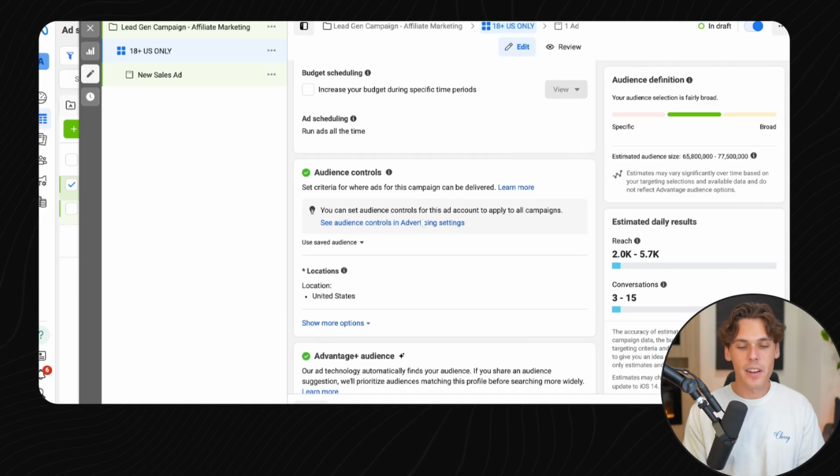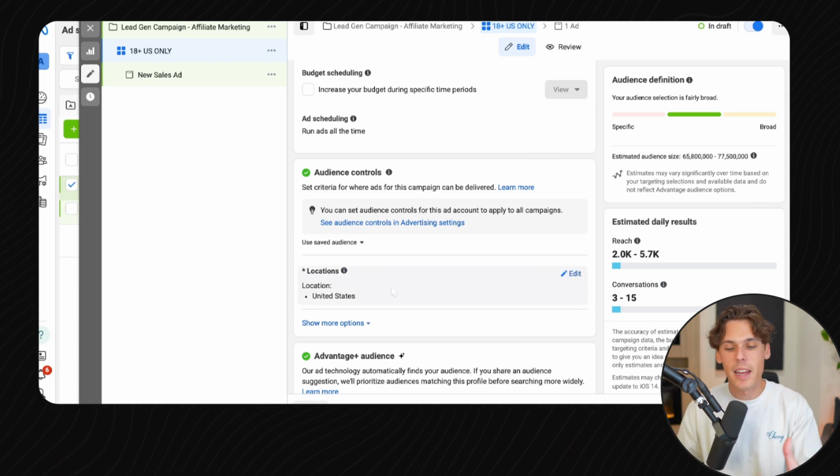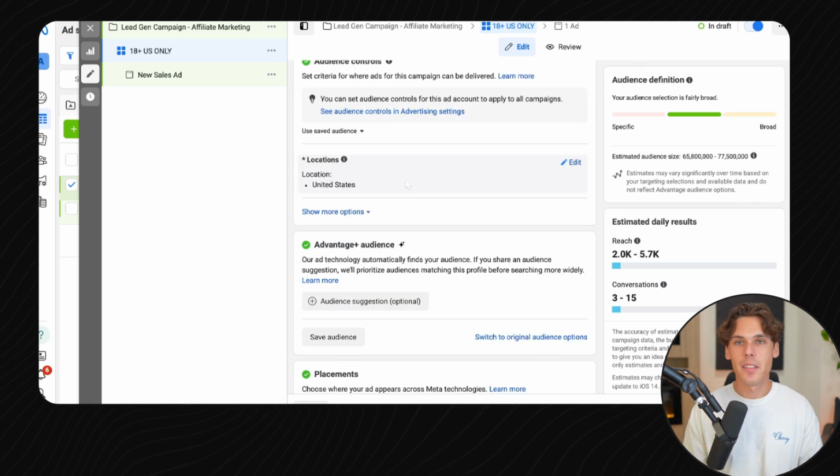Now scrolling down to audience controls, this is where you set up your targeting. So your locations, ages, and things like that. So again, if you are a personal trainer in Scottsdale, you would go and edit here and choose Scottsdale only. I only want to show it to Scottsdale people. Makes the most sense. But if you've got a product that can be sold across the world, you can open this up worldwide if you'd like. This is totally business dependent, so we're just gonna leave this very simple for this process and leave the location just on the United States.